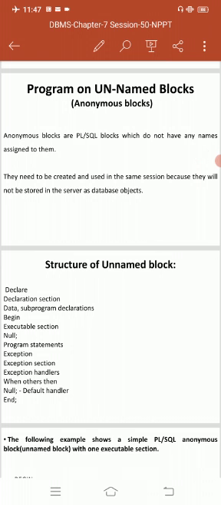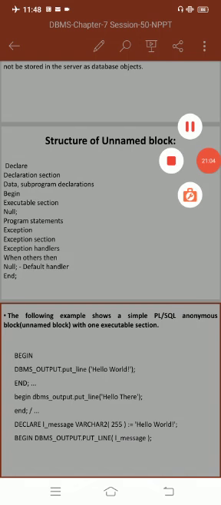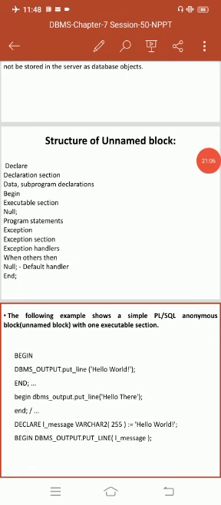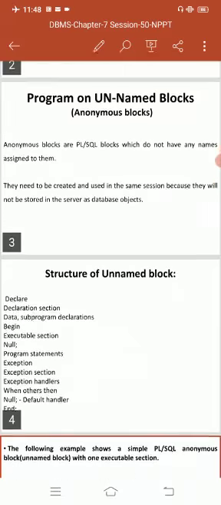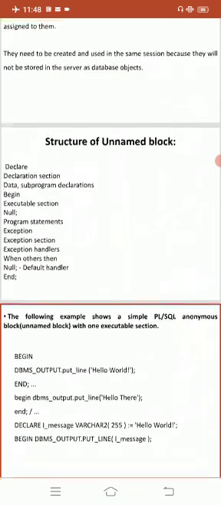So totally the programming structure has only two kinds of blocks. One is called the unnamed block and the second is called the named block. Unnamed block is also called the anonymous block. Each and every subprogram has two types, function and procedure. Whether I take a named block or an unnamed block, each has two parts: functions and procedures.